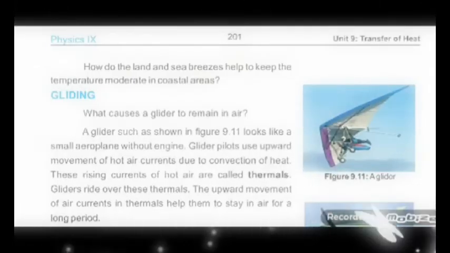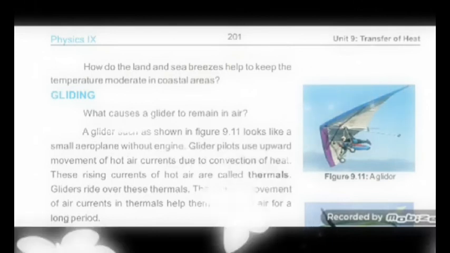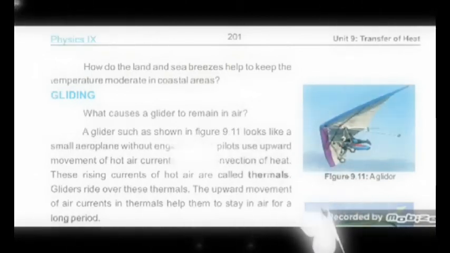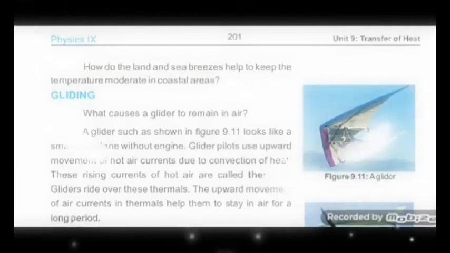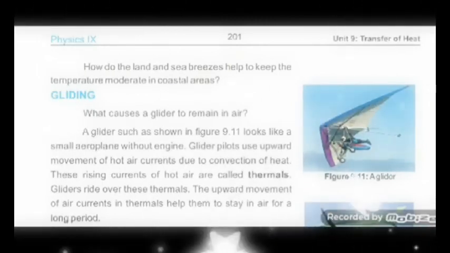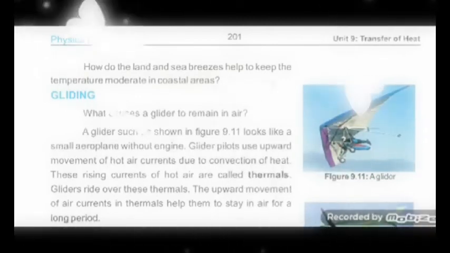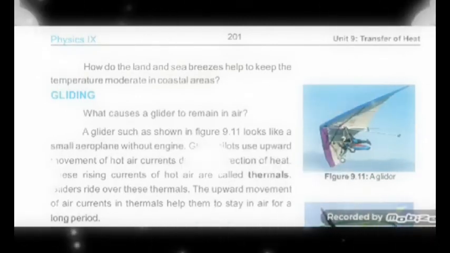Gliding. What causes a glider to remain in air? A glider, such as shown in 9.11, looks like a small aeroplane without an engine. Glider pilots use the upward movement of hot air currents due to the convection of heat. These rising currents of hot air are called thermals. Gliders ride over these thermals. The upward movement of air currents in the thermals helps them to stay in the air for a long period of time.